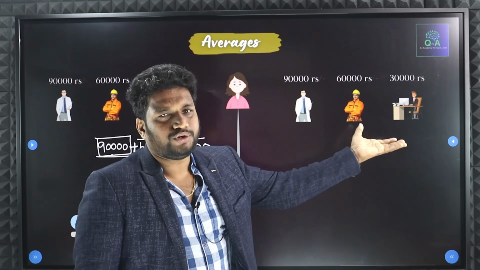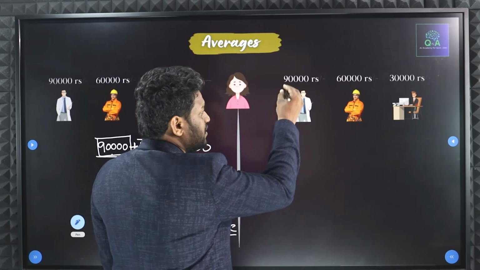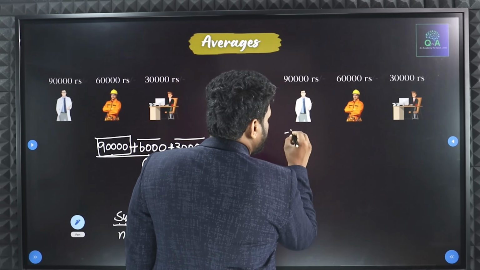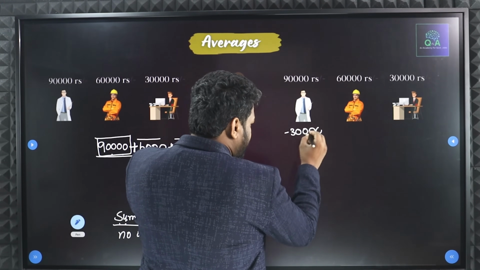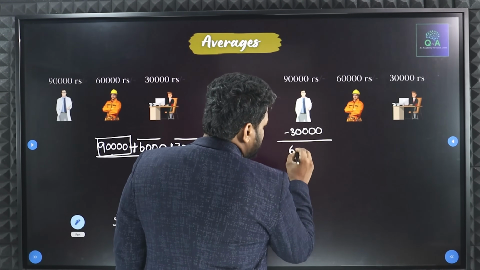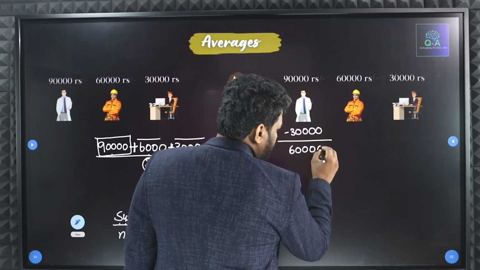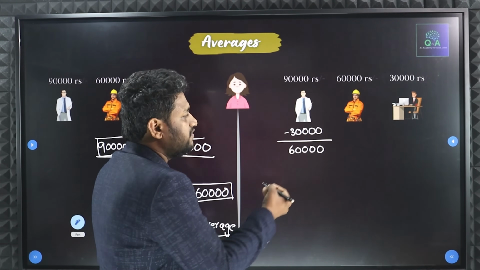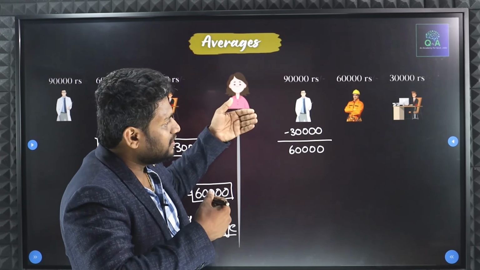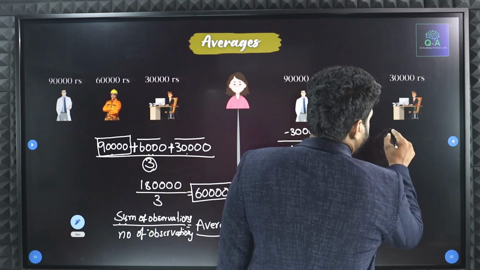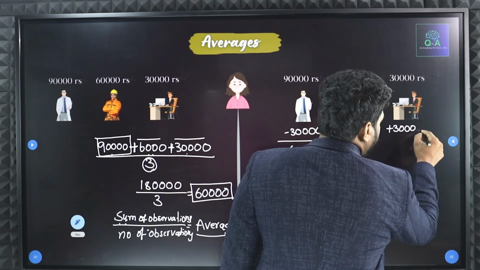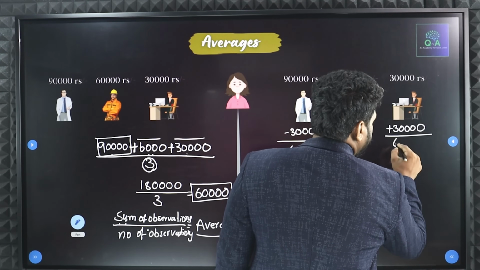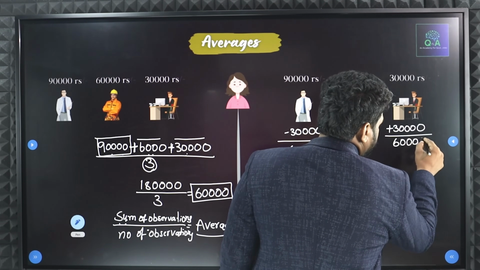What she did is, from this 90,000, she removed 30,000. 90,000 minus 30,000, how much will I get? I will get 60,000 rupees. These 30,000, whatever she has taken from the doctor, she is giving to the officer. If she adds that 30,000 here, how much will it be here? It is going to be 60,000 here.